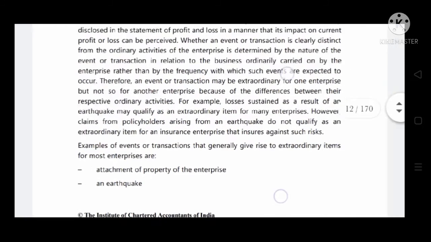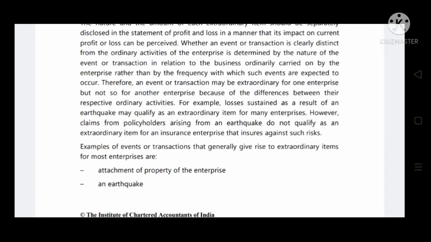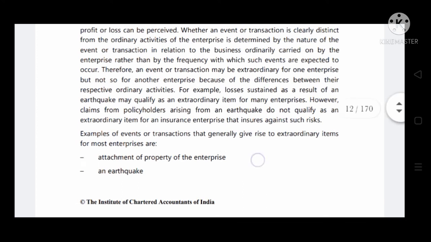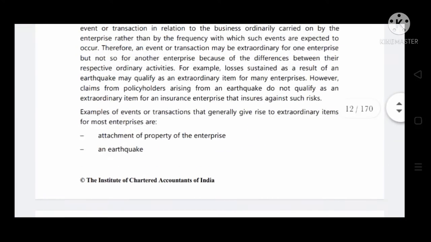See here, examples of events or transactions that generally give rise to extraordinary items for most enterprises are attachment of property of the enterprise and earthquake. An earthquake is clearly distinct from the ordinary activities and it is not recurring frequently or regularly. These are the two items given as an example in our book, which is attachment of property of the enterprise and an earthquake.